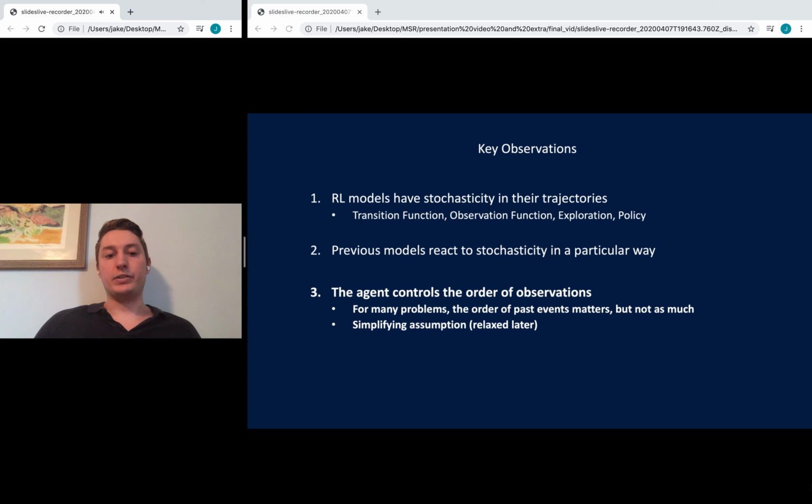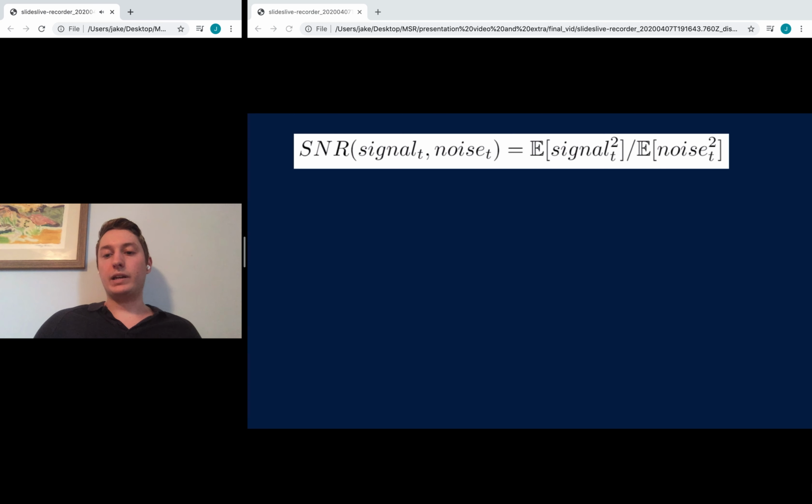Well, our next observation was that agents tend to have a large degree of control over the order of their observations, particularly when they are embodied in an environment. So a simplifying assumption we make that we relax later is that the agent sees some signal, and then they see some noise drawn from a stationary distribution, and then they have to recall the initial signal.